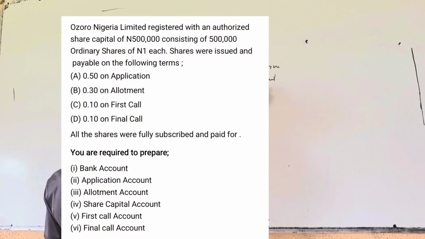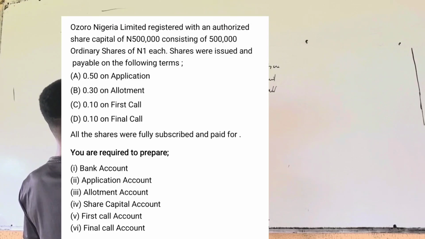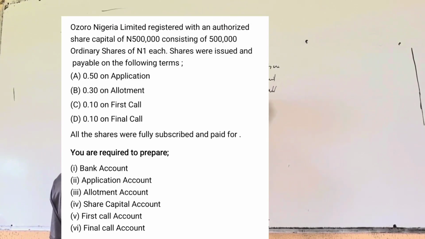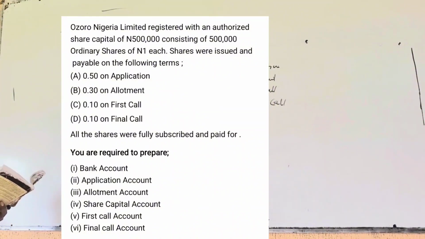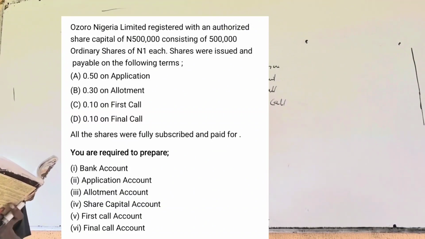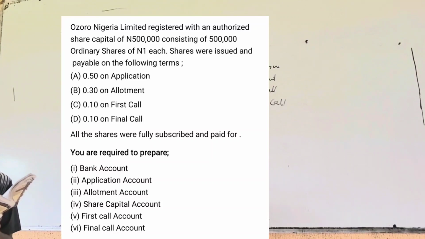On first call, 10 kobo. On the final call, 10 kobo. All the shares were fully subscribed and paid for. You are required to prepare the bank account, application account, allotment account, share capital, first call, and the final call.